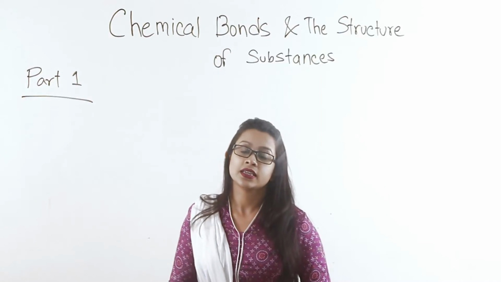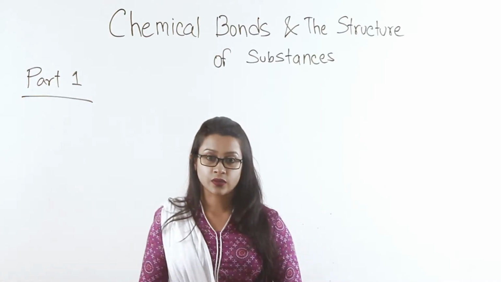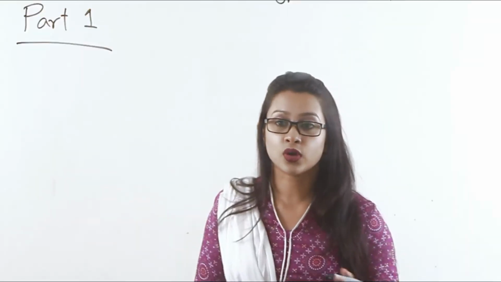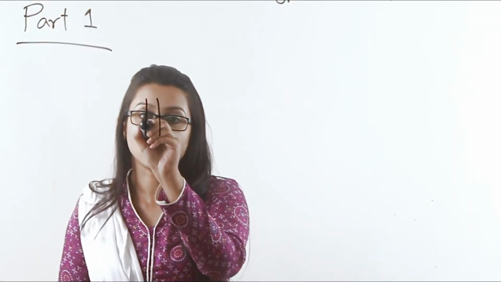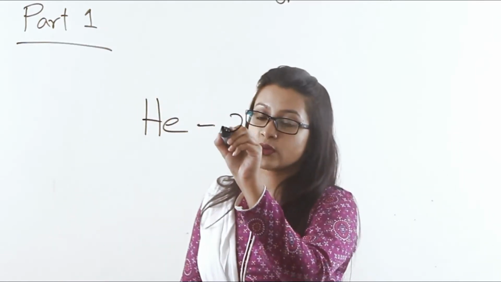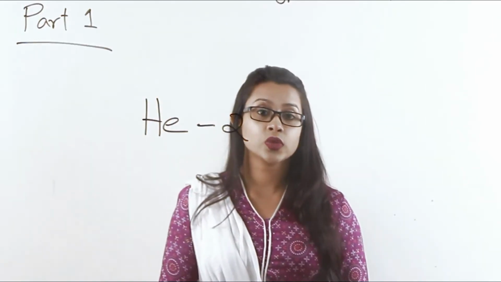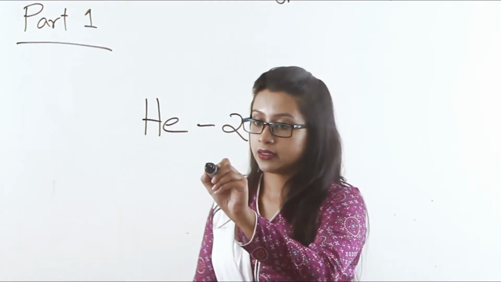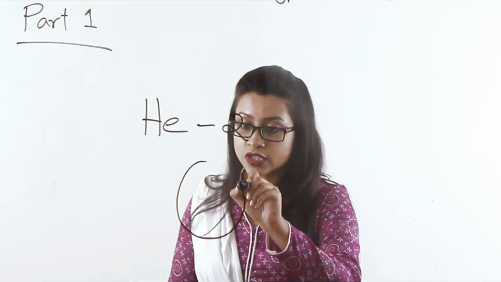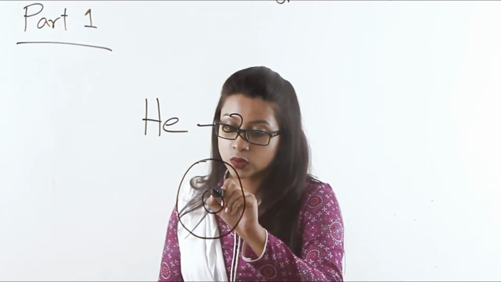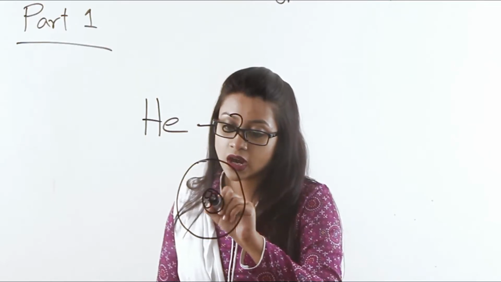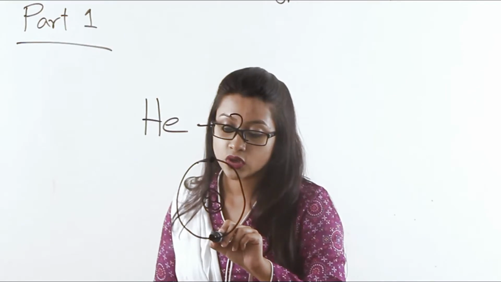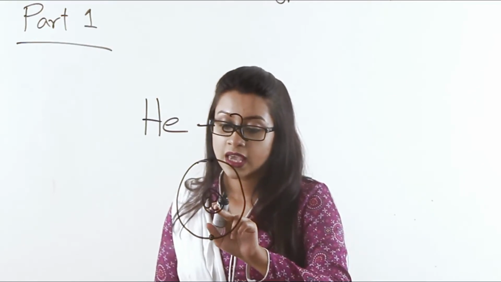The answer lies in their electronic structures. Take helium, for example. Helium has a symbol of He and an atomic number of 2. If we were to draw the electronic structure of helium, if this is the first shell, and this is the nucleus wherein the protons and the neutrons are, the electronic structure would be something like this: 2 electrons only, 2 protons.